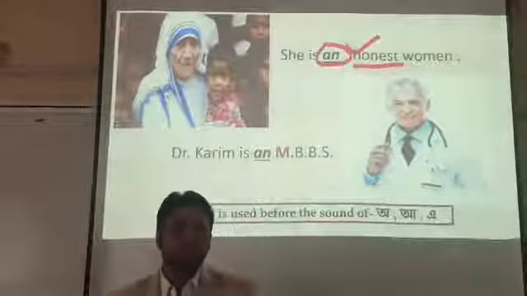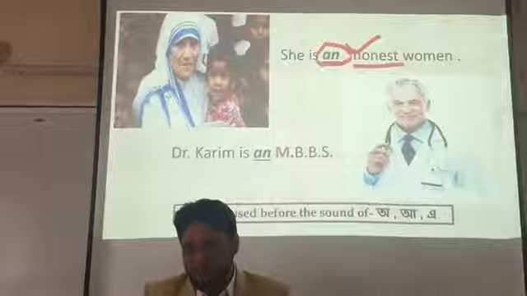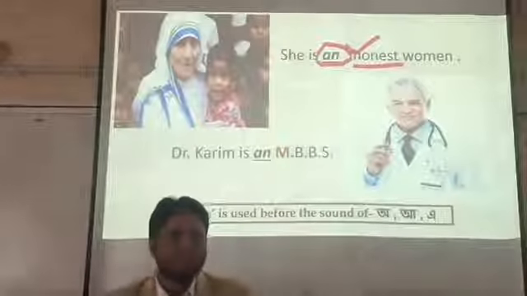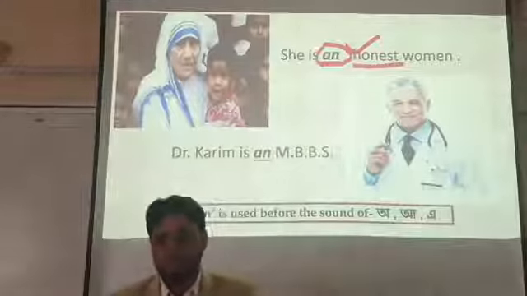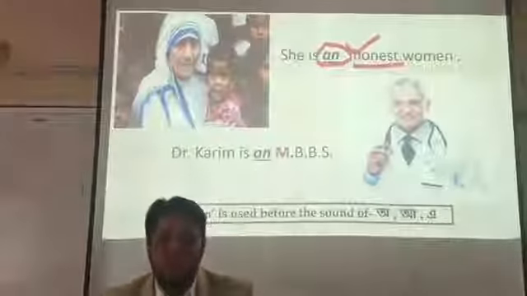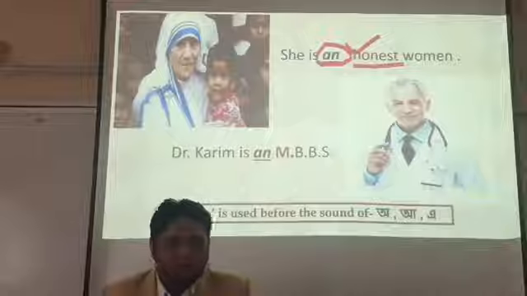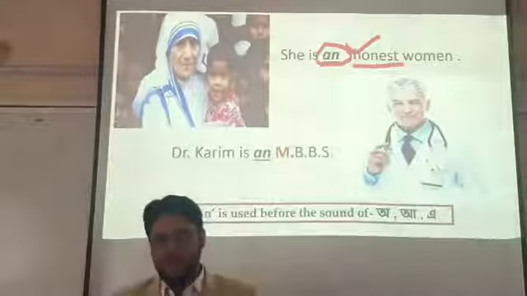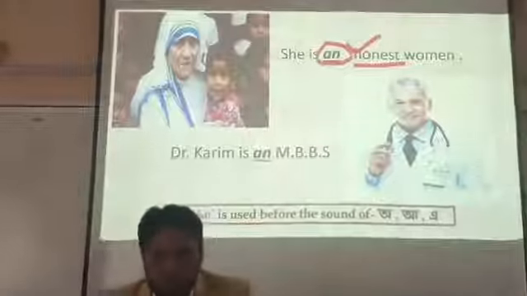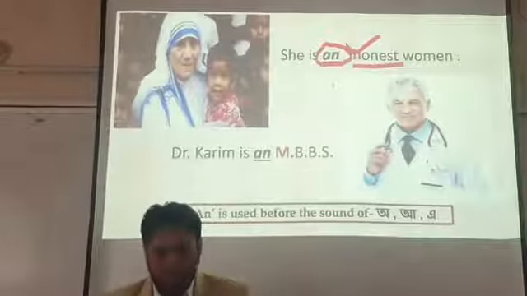If you pronounce this word, you can find out that H is silent. The accurate pronunciation of this word is "onest". And I have mentioned that O is a vowel sound. That's why we must use "an" before honest.